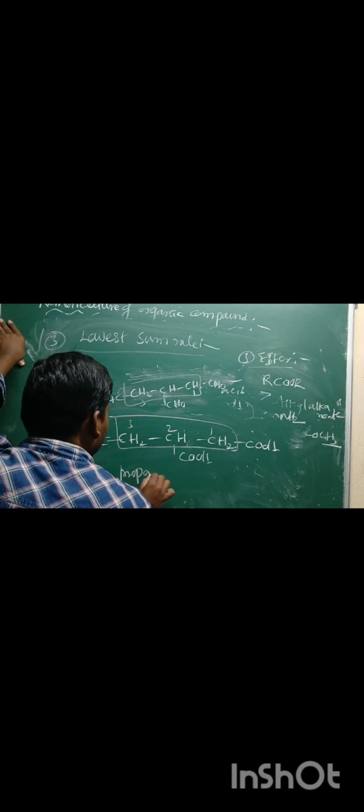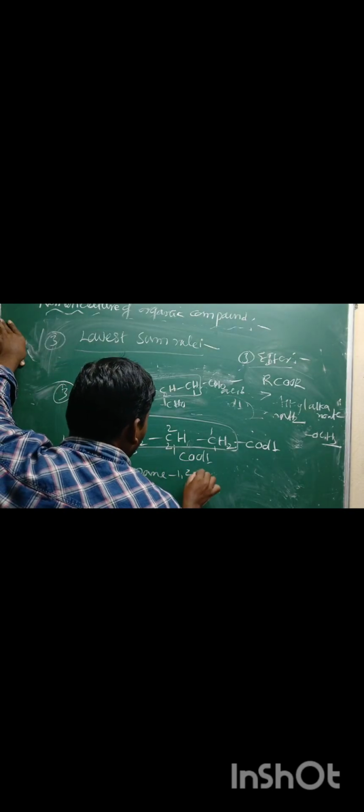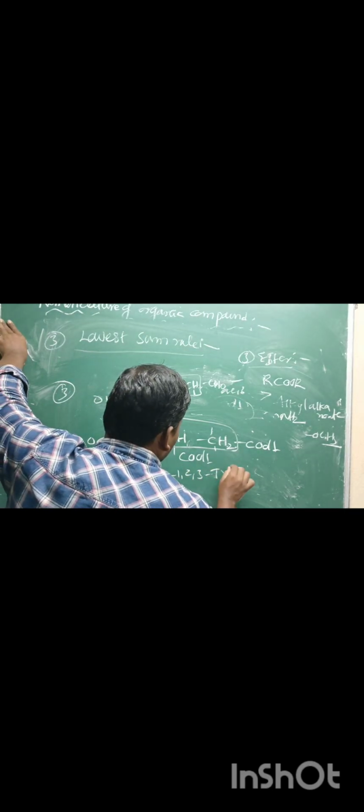The unbranched chain carbon does not include the carboxyl carbons, only propane 1, 2, 3. 1, 2, 3 tricarboxylic acid. This is called the IUPAC name. I hope it is clear.